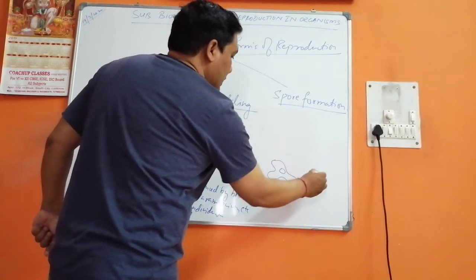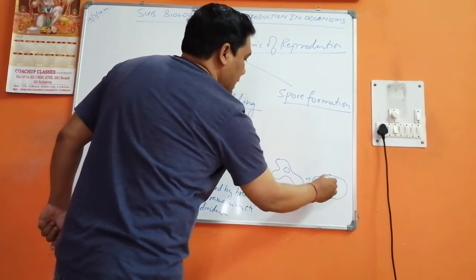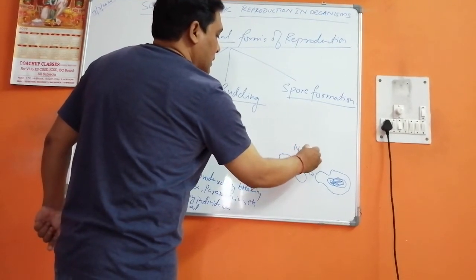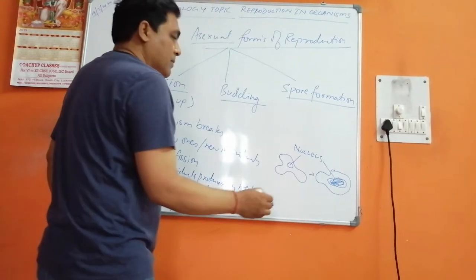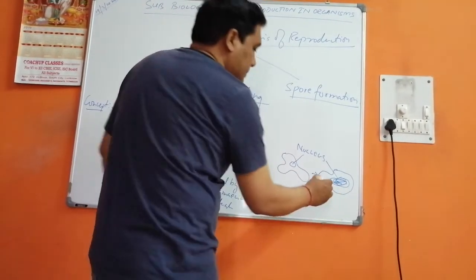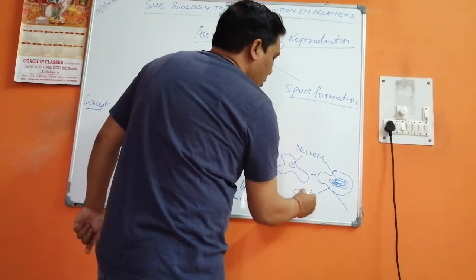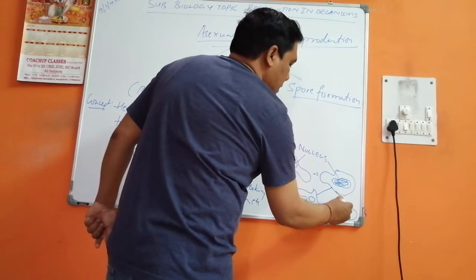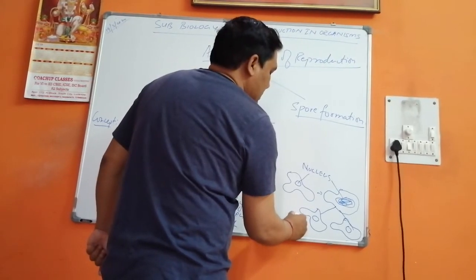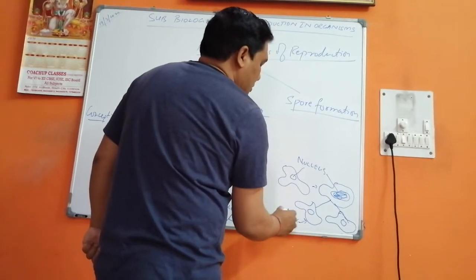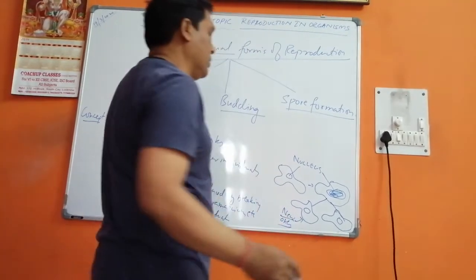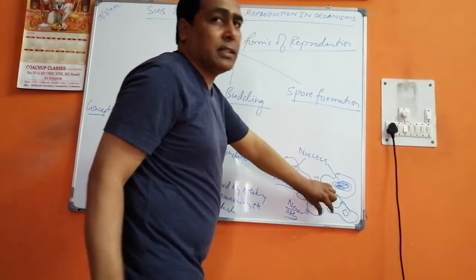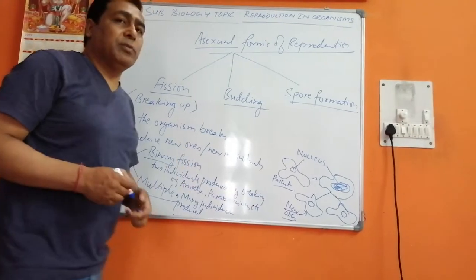here first the organism will accumulate food, etc. The nucleus will become elongated, this is the nucleus, and after that the body will break and two similar new individuals will be born. This is the parent. So you see the parent has divided and it has given way to two new individuals.